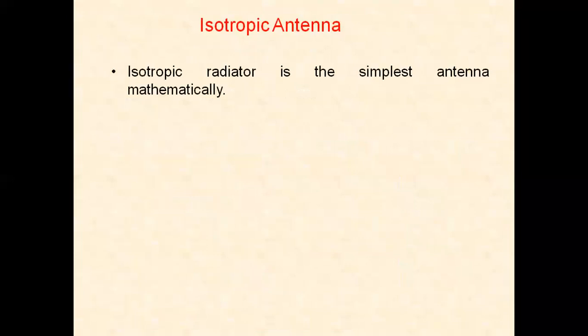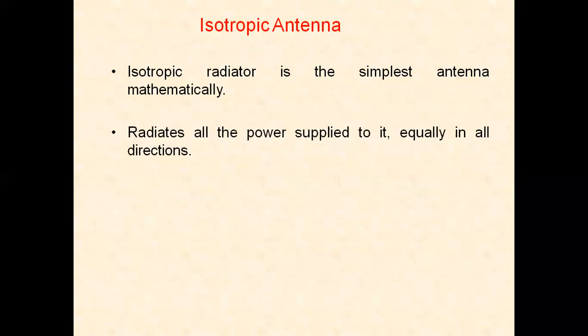Now we'll see about the isotropic antenna. It is a simple form of an antenna. We have a number of antennas. The first type is the isotropic radiator. It is the simplest antenna mathematically. It radiates all power supplied to it equally in all directions. It is an isotropic radiator where the radiation is done in all the directions. In 360 degrees, the radiation is going out. That is why it is called an isotropic antenna.